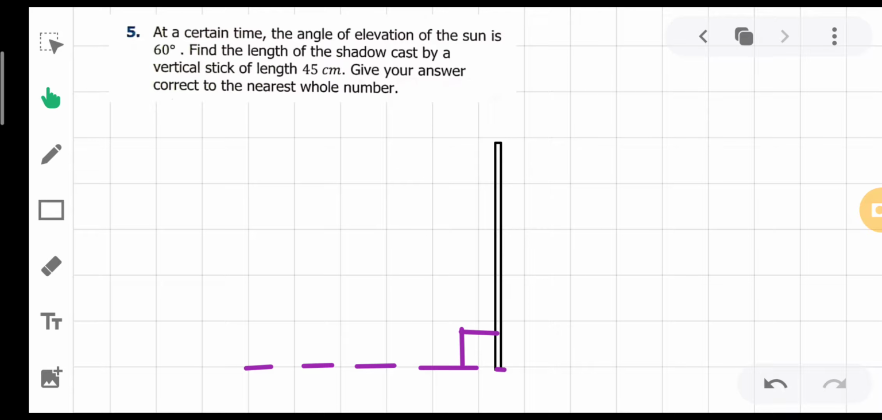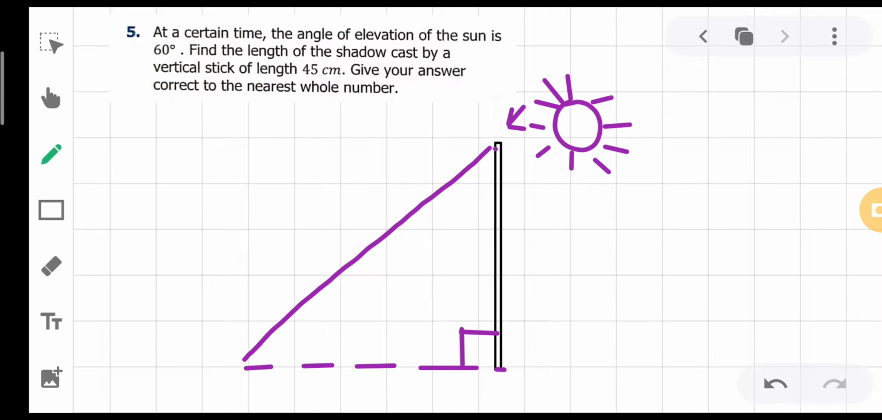So let's assume this is your sun right here, and the rays of the sun are falling on the stick. So obviously its shadow is cast somewhat like this. इस region में उसका shadow cast हो रहा होगा ना. The length that I am darkening right here, इस region में इस stick का shadow यहाँ पे cast हो रहा होगा.